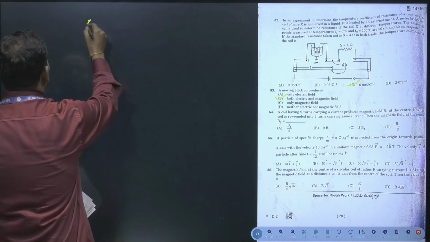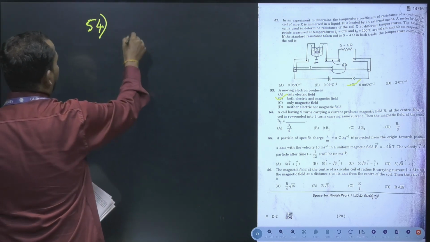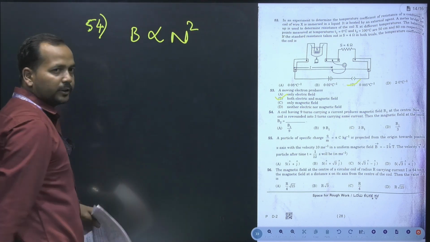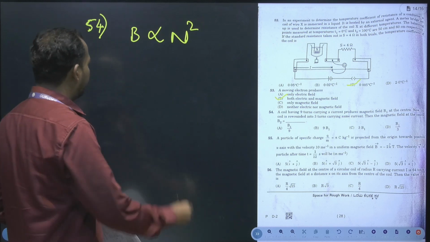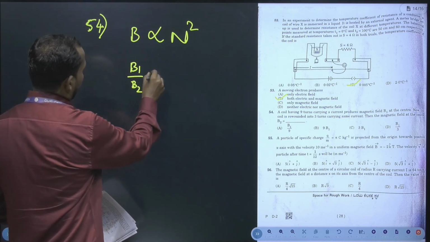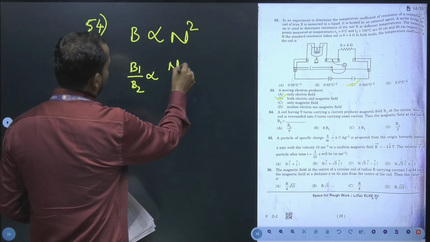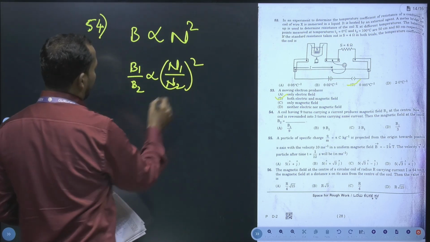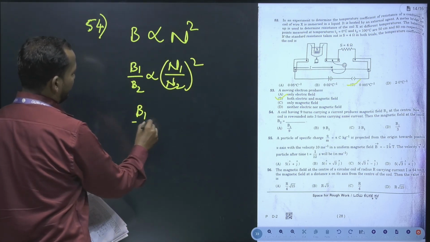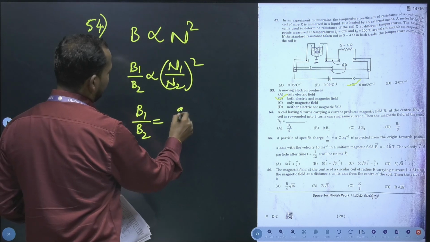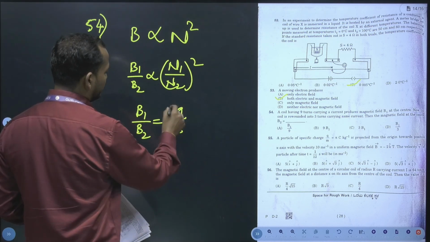Now next 54. So here magnetic field is directly proportional to square of the coil number. Therefore you can write B1 upon B2 directly proportional to N1 upon N2 whole square. So by applying this, B1 upon B2 is equal to N1 is 9 upon N2 is 3, whole squared.